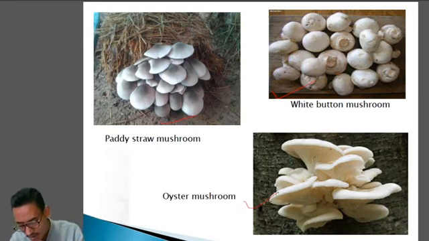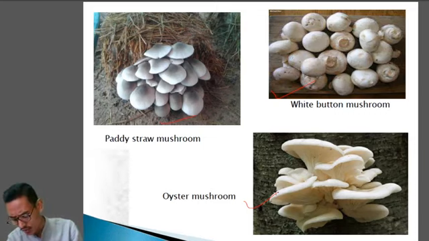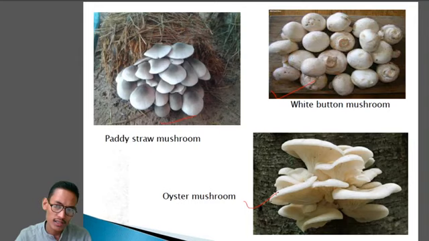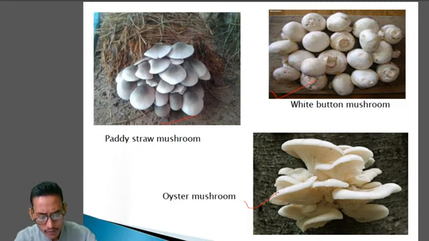Clear? We will not go into details about the manufacture of mushrooms, but mushroom cultivation is done indoors and hence little area is required. It can be grown on a compost based on various agricultural waste, which in turn is recycled. So we are not going into details about the mushroom production process. We'll just remember the names of the mushrooms, like the scientific names of the paddy straw mushroom, white button mushroom and oyster mushroom. So here we have finished the economic importance of bacteria and the economic importance of fungi.